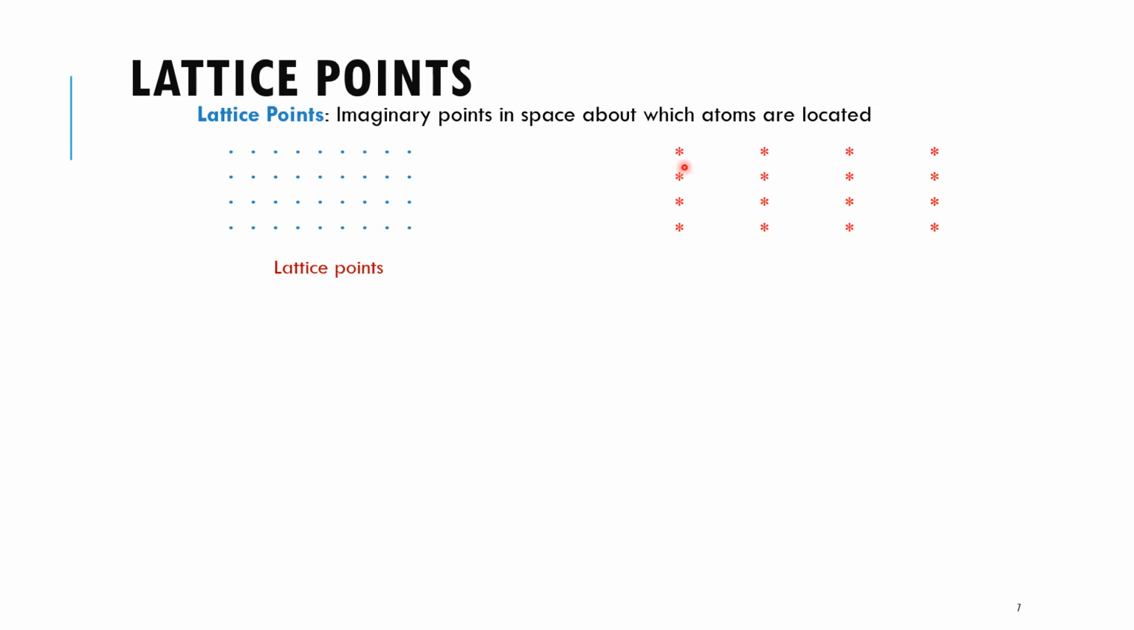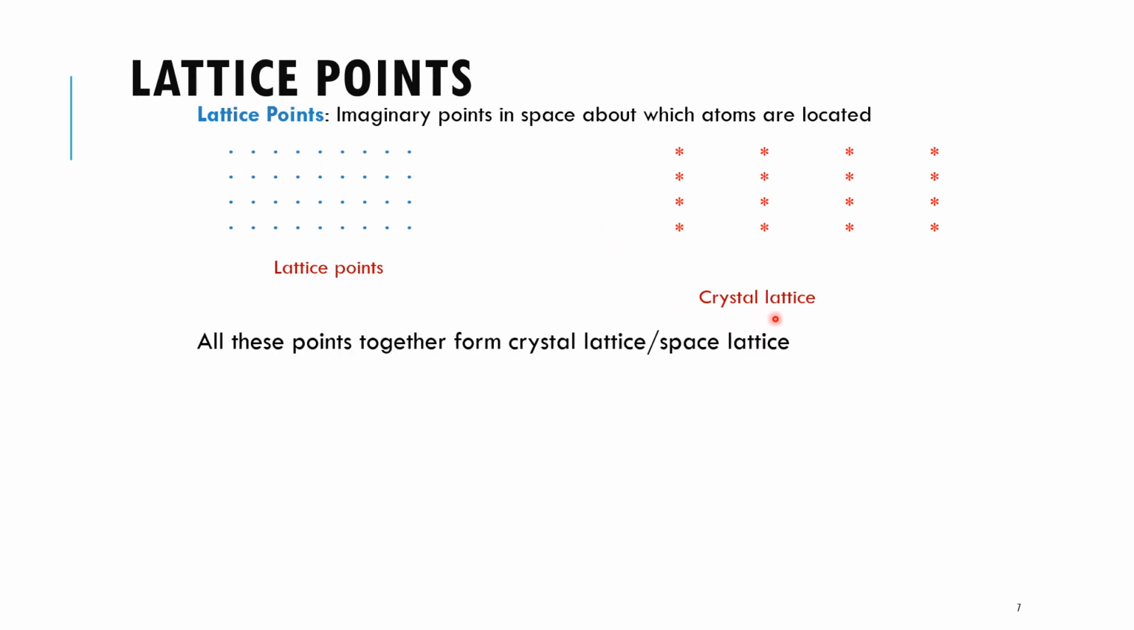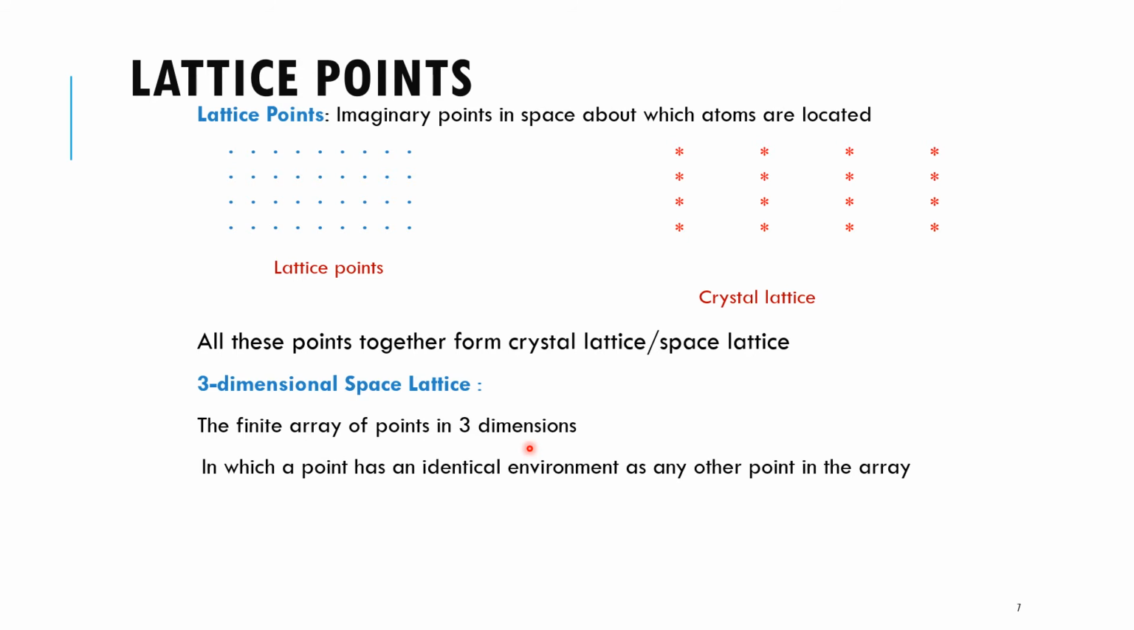Here in this diagram, the asterisk indicates an atom. So the asterisk is arranged at each lattice point to form a crystal lattice. So all these lattice points together form a crystal lattice in 2 dimensions, and in 3 dimensions it is called as a space lattice. So a 3-dimensional space lattice is a finite array of points in 3 dimensions in which a point has an identical environment as any other point in the array.